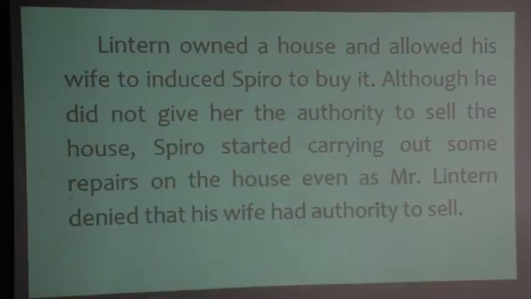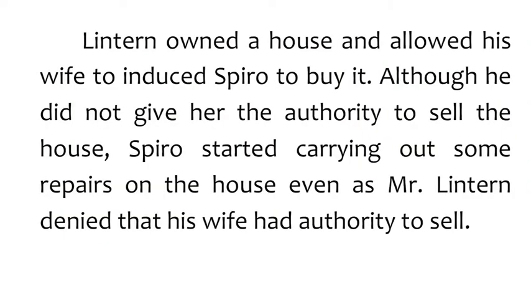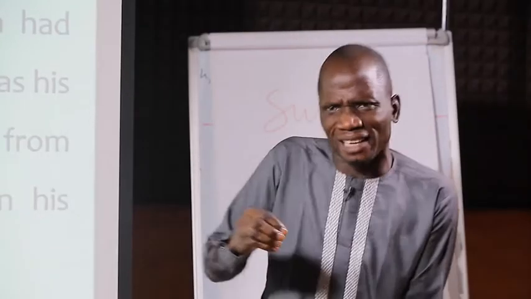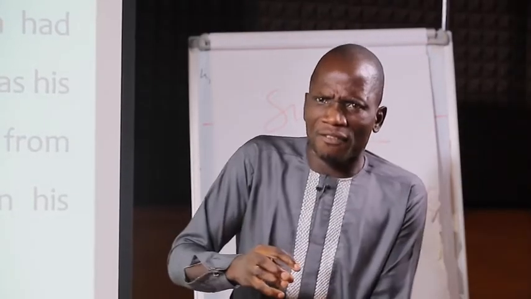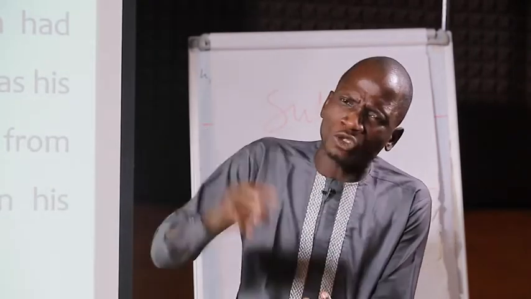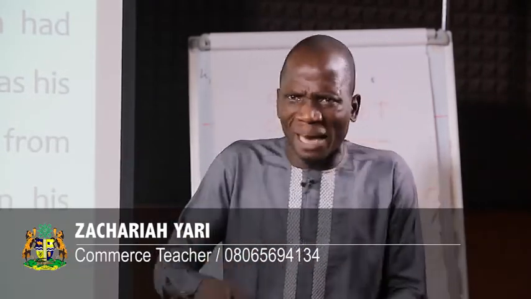Linton owned a house and allowed his wife to induce Spiro to buy it, although he did not give her the authority to sell the house. Spiro started carrying out some repairs on the house, even as Master Linton denied that his wife had authority to sell.